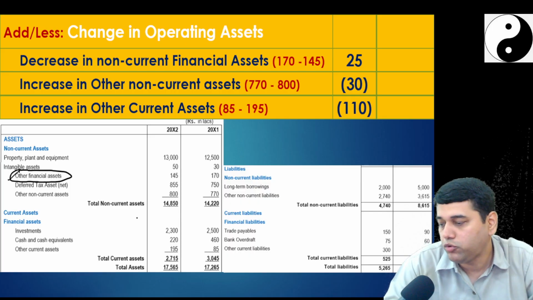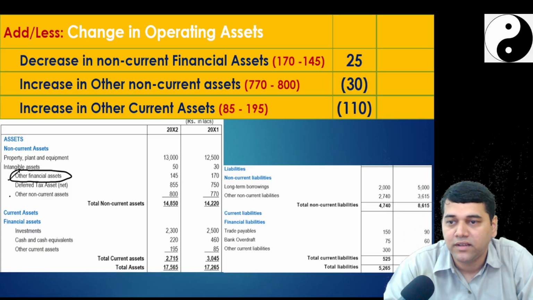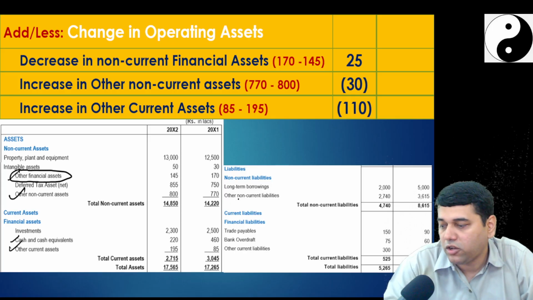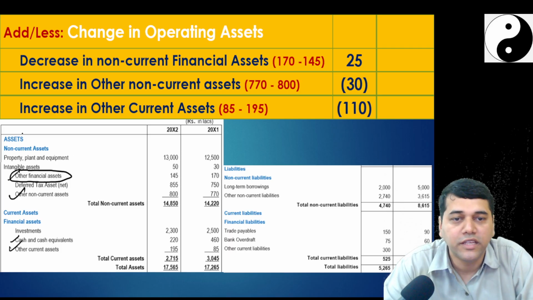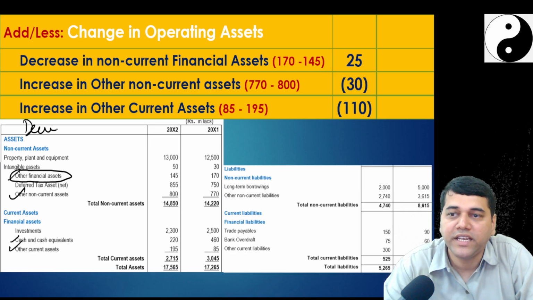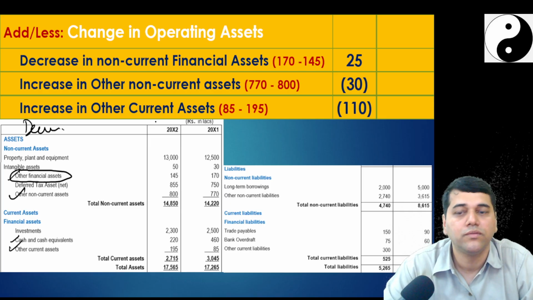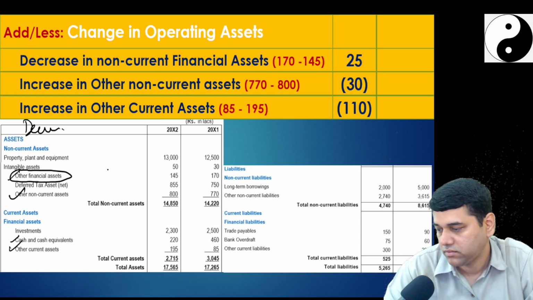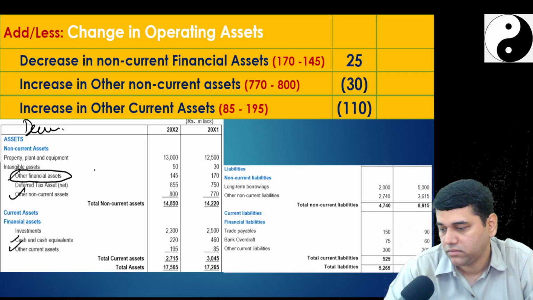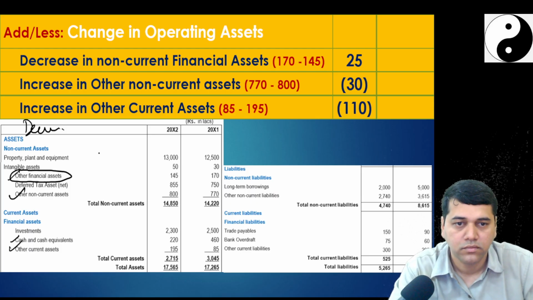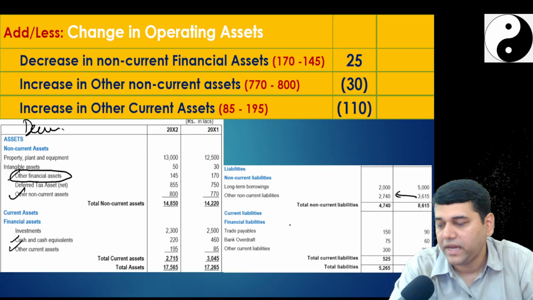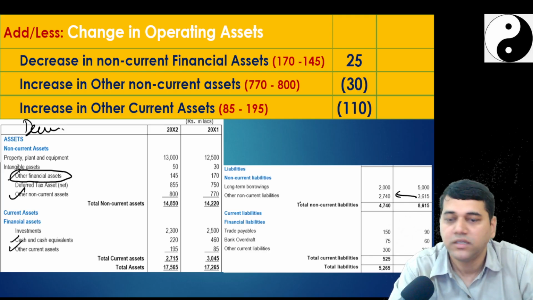Okay, next we will move to the debt. We are done from the asset side. Now we will go to the liabilities side. Other non-current liabilities, correct? Increase or decrease? Decrease. So what are you going to do? How much decrease? Other non-current liabilities, 875. Add or deduct? Deduct it.